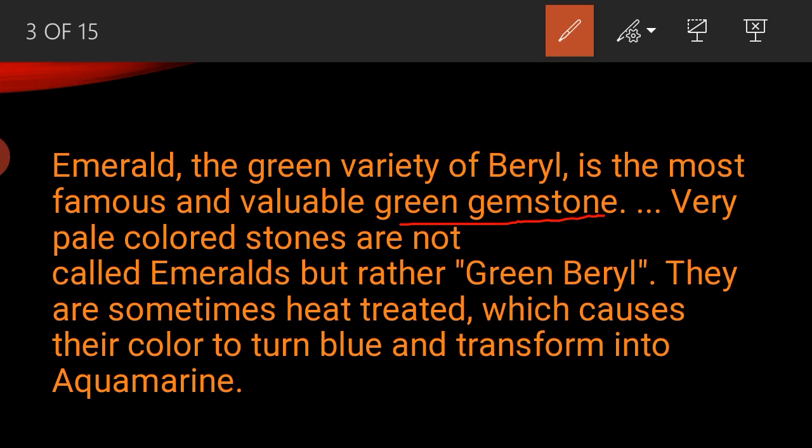Very pale colored stones are not called emeralds, but rather green beryl. They are sometimes heat treated, which causes their color to turn blue and transform into aquamarine. Remember it: green beryl is turned to blue and transforms to aquamarine.